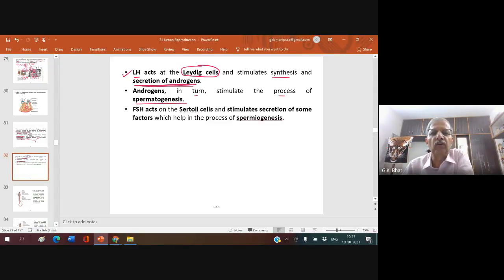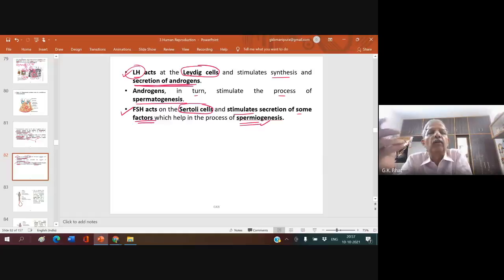FSH acts on the Sertoli cells. You know, Sertoli cells are there. FSH acts on Sertoli cells and stimulates secretion of some factors which help in the process of spermiogenesis. So you must know, for the formation of spermatid from the spermatogonia, LH is required. For the spermatid to get transformed into the sperm, what is called spermiogenesis, we require FSH. Understood?